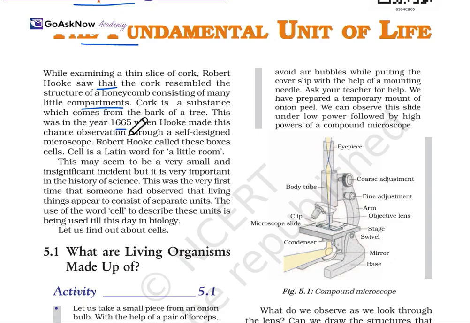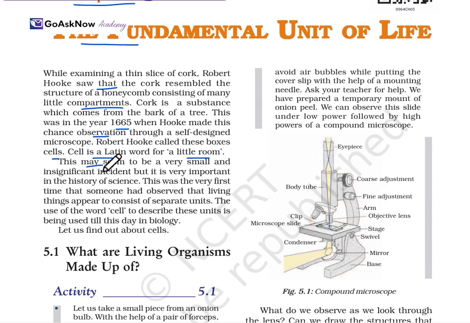This was the year 1665 when Hooke made these observations through a self-designed microscope. Robert Hooke called these boxes cells, and cell is a Latin word which means a little room. He observed that cork comes from a kind of tree and is made up of little apartments, and then he called it a cell. Cell is a Latin word which means a little room.